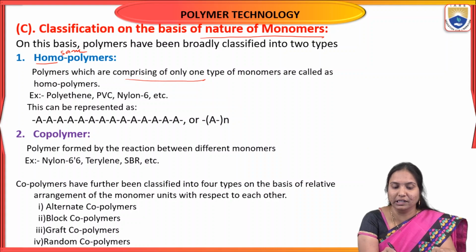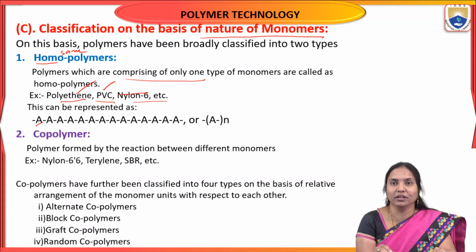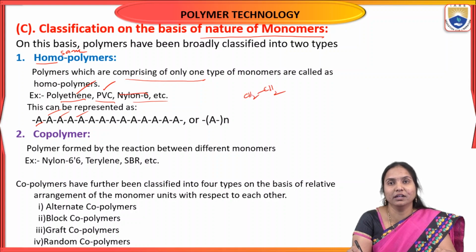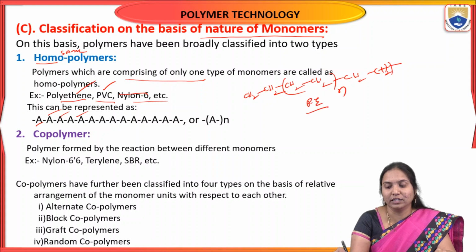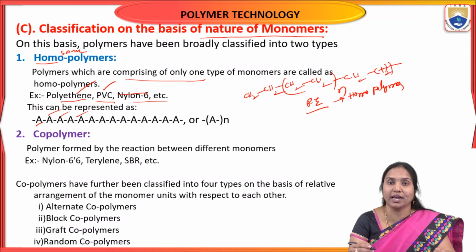The best example is polyethylene, polyvinyl chloride, or nylon 6,6. It can be represented as A, the monomer, repeated several times to finally produce a homopolymer.